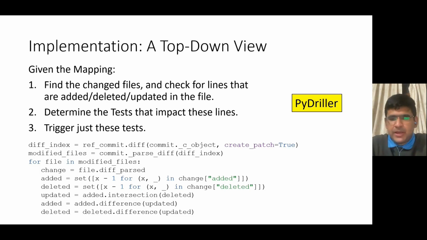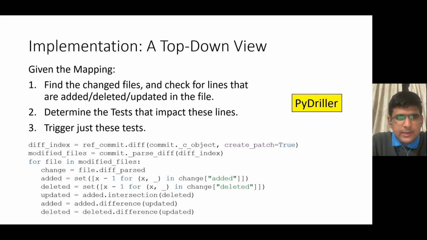Then we parse the diff to get an iterator of the modified files. Each file contains a diff parse dictionary from which the added, deleted, and updated lines are computed. So for any two commits, a reference commit and the latest commit, I can find in each file each line that is added, deleted, or updated.